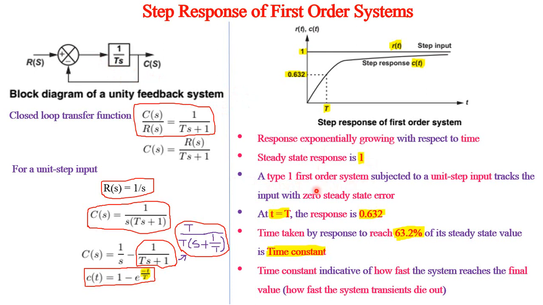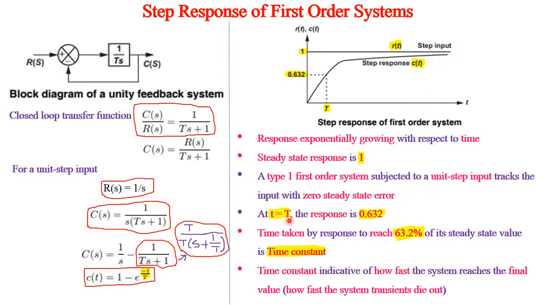So we will discuss about the type when we see the error. So type 1 first order system subjected to unit step input tracks the input in 0 steady state error, because finally this output is going to reach this 1. Therefore, there won't be any deviation between the steady state output and the input.